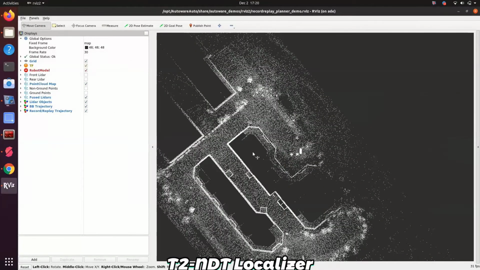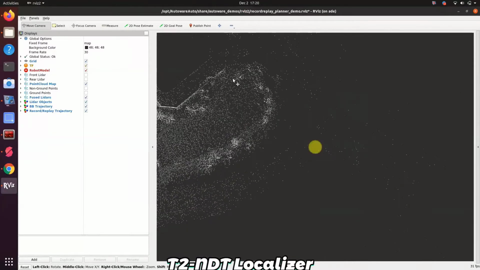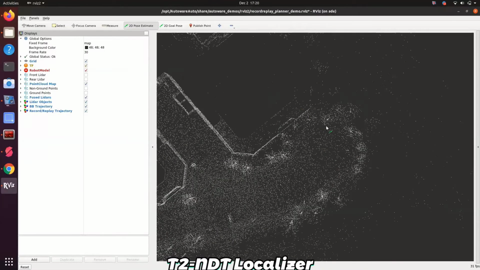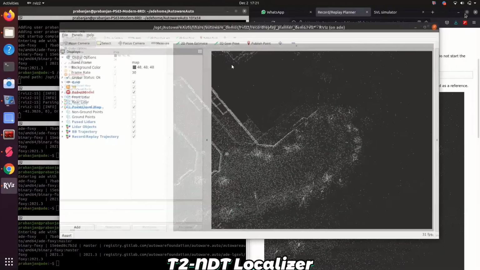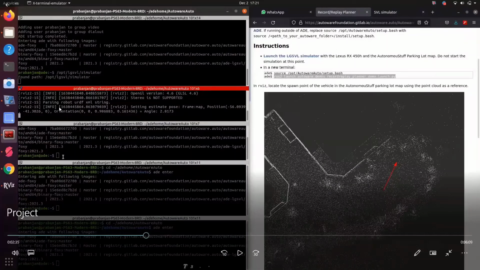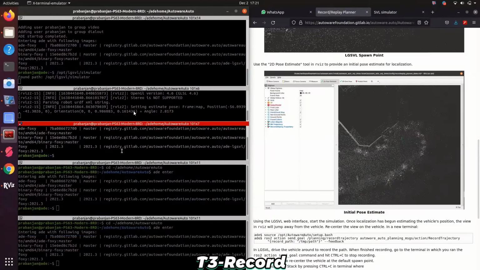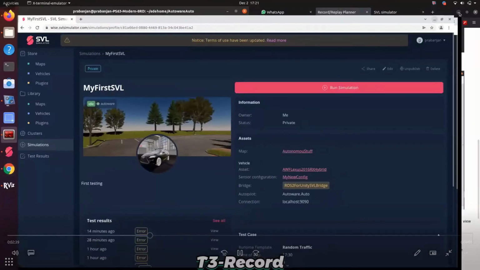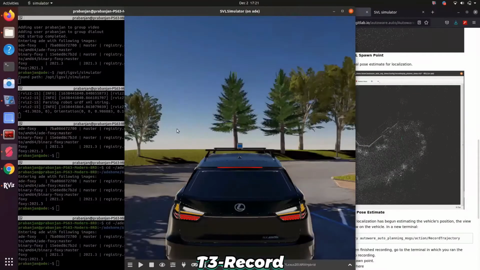So it opens up Rviz, and in Rviz we have a tool called 2D Pose Estimate. I'm using that tool to tell the algorithm where the vehicle approximately is in the starting position. You can see a green arrow pointing. And you can also see in the second terminal, there is pose orientation that is recorded. And in the third terminal, I'm going to record the trajectory.